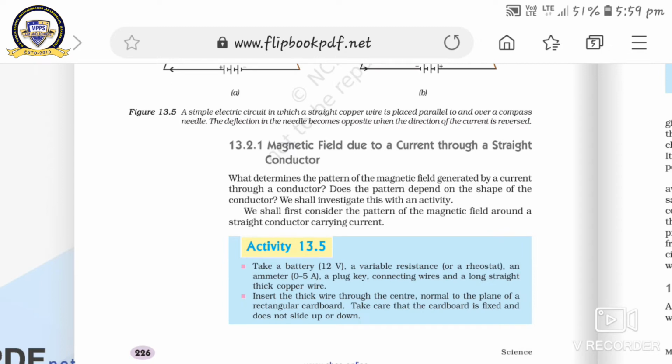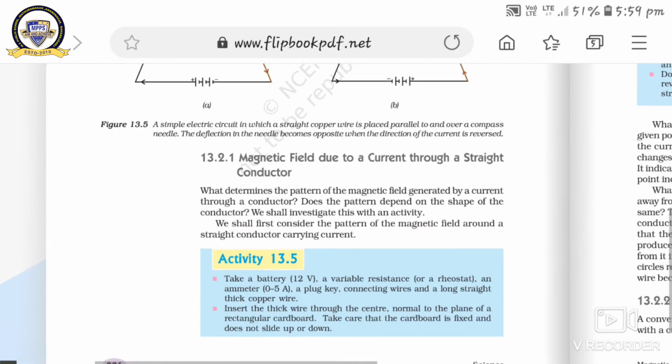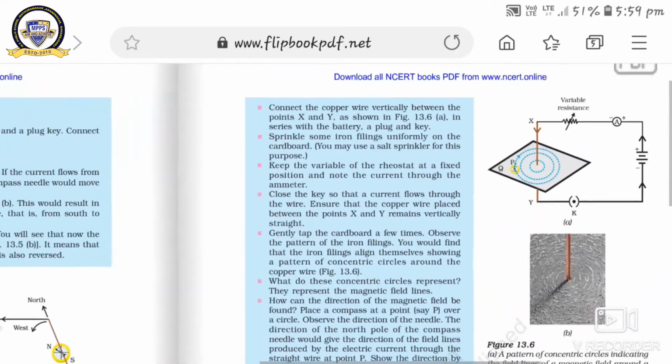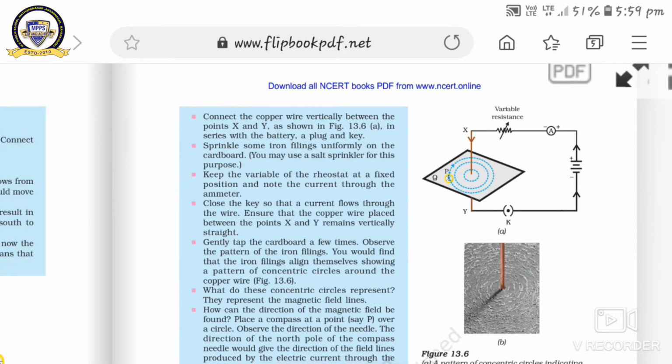Does the pattern depend on the shape of the conductor? Here, this is the big question. Does the pattern depend on the shape of the conductor? We shall investigate this with an activity. We have to observe whether the pattern depends on the shape of the conductor or not. We shall first consider the pattern of the magnetic field around a straight current carrying conductor. Got it? So here, this is the activity.